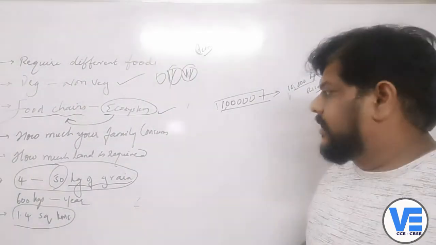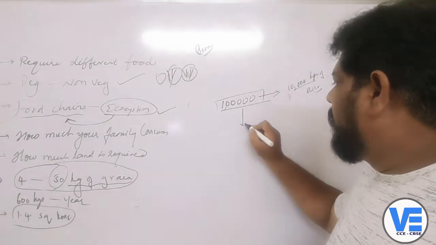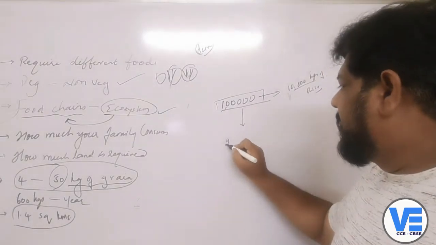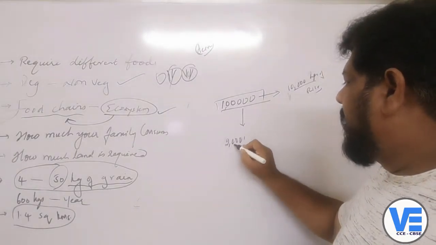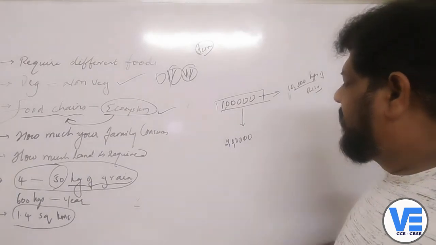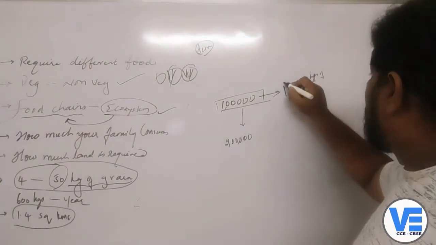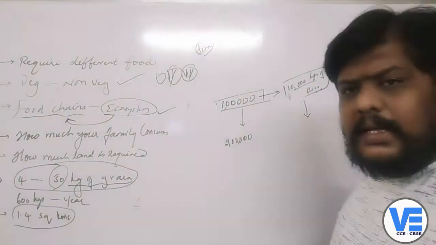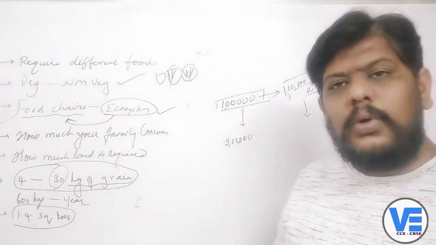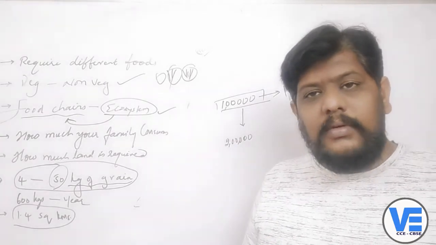That will be taken as an example. Now if this number increased to 2 lakhs, do you think the rice will automatically increase? No, the rice will not increase, right?